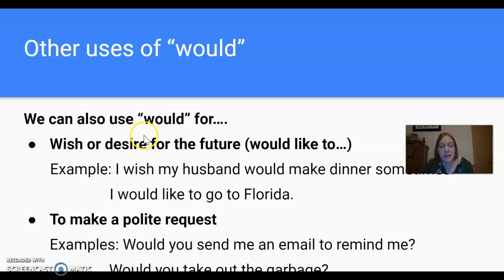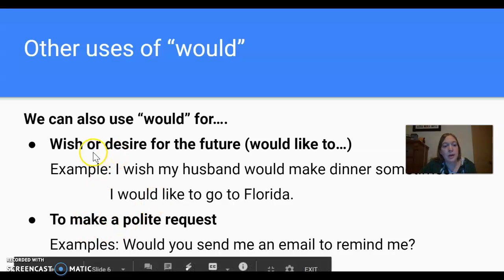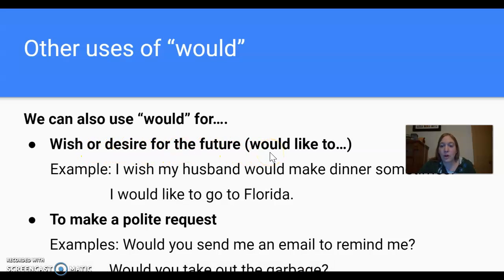Okay, and lastly, two other uses of would. You can see would is a little more complicated than could or should. There are more uses for the word would. We can use the word would to talk about a wish or a desire for the future. So a very common phrase is would like to. I would like to go to Florida. I would like to buy a newer car.